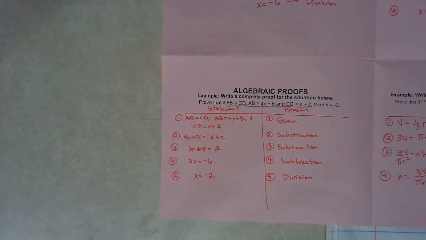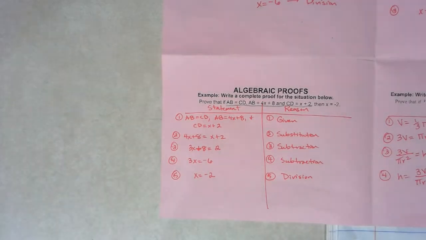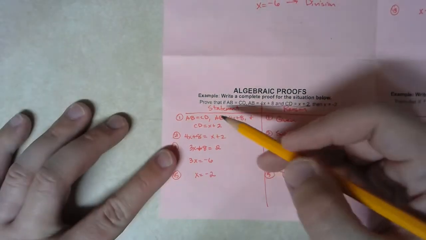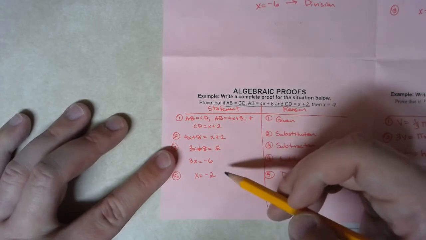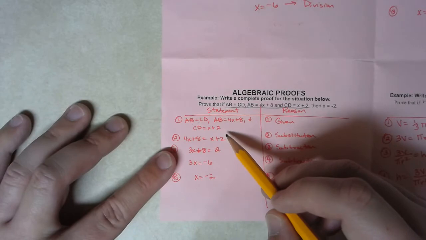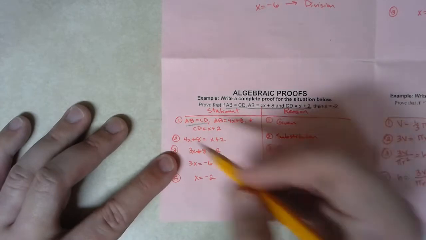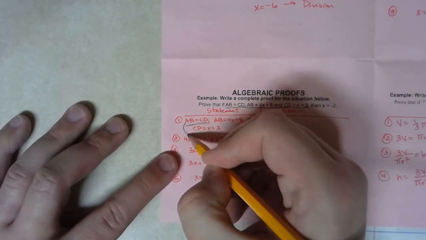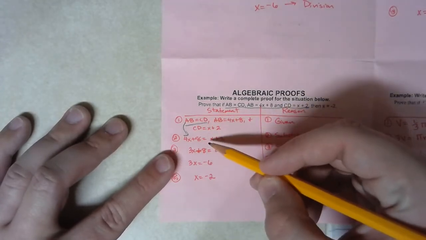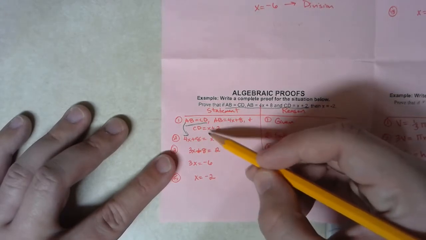Eventually I'm trying to work my way down to proving that x is equal to negative 2. First, I have to set up some kind of equation so that I can solve for x. I'm told in my given statement that AB is equal to CD, and I'm also given that AB is 4x plus 8 and CD is equal to x plus 2. So I'm going to take the first part of my given statement and rewrite it down here, and that'll be my second statement. AB is equal to CD. I'm just rewriting it, putting in 4x plus 8 for AB and x plus 2 for CD.